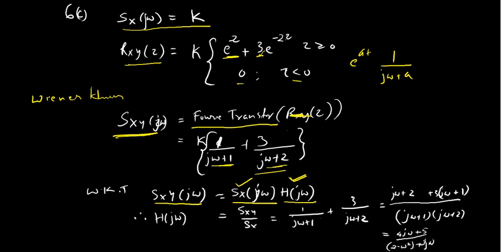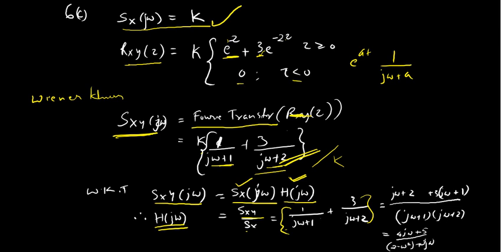So h of j omega can be obtained by Sxy divided by Sx. So Sxy is how much? This one, k into this much divided by k, because Sx is given as k here. So divided by k, k cancels. So you have 1 by j omega plus 1 plus 3 by j omega plus 2.